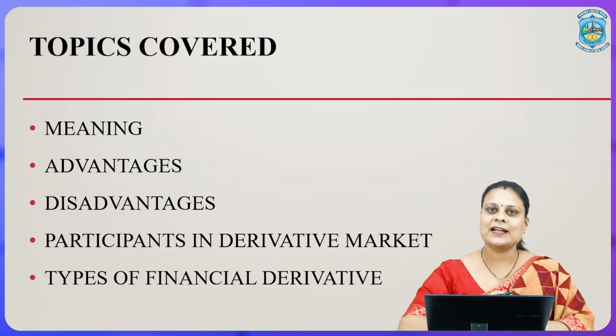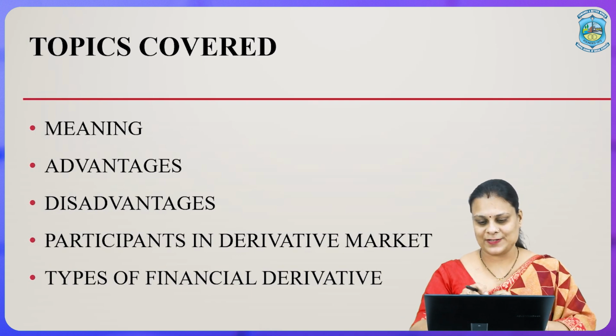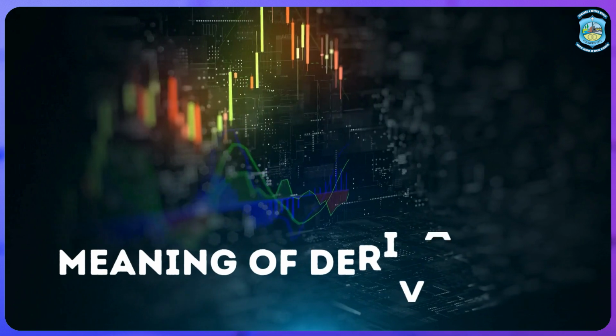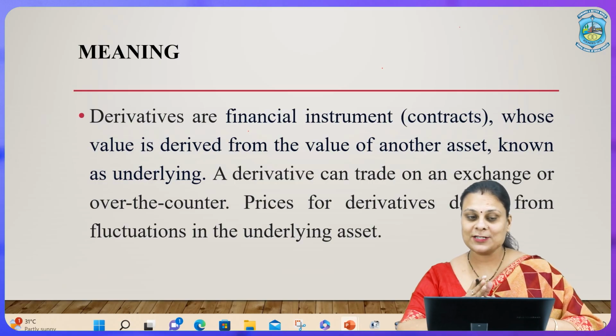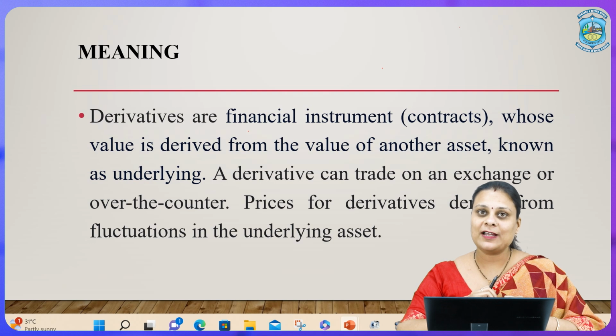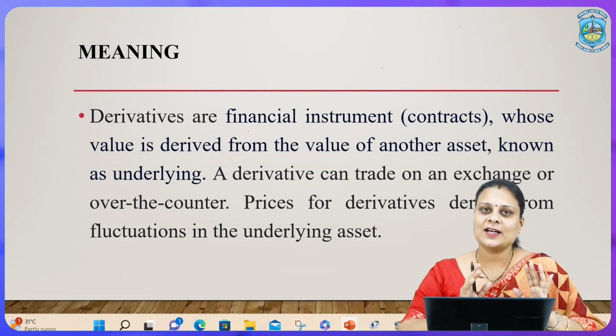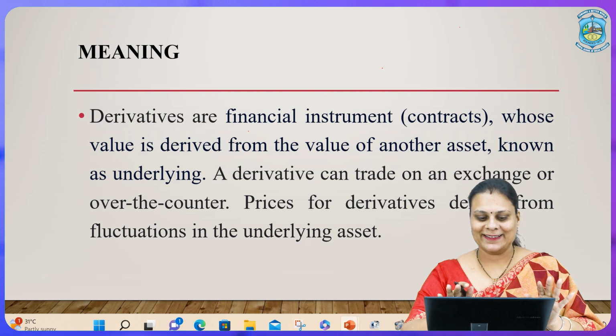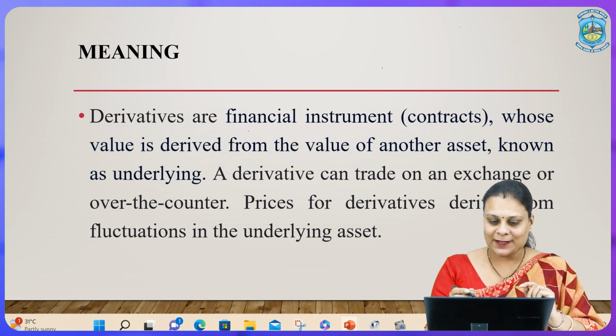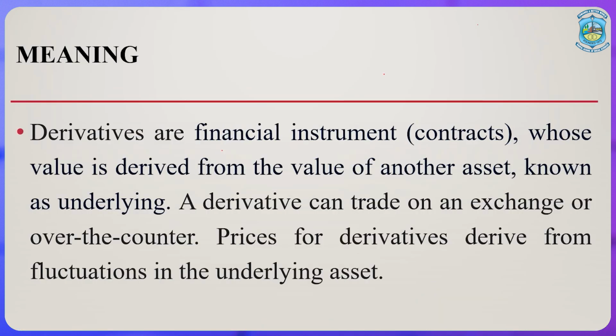Now, let us understand what do we mean by derivatives. Okay, talking about the meaning. As it is mentioned here, derivatives are financial instruments whose value is derived from the value of another asset which is known as underlying. Understood something? Honestly, nothing. Let us break the definition. One important term is financial instrument. Another important term is underlying.